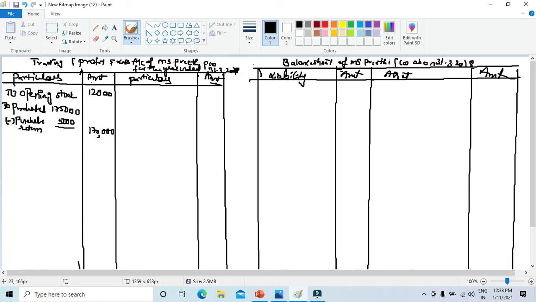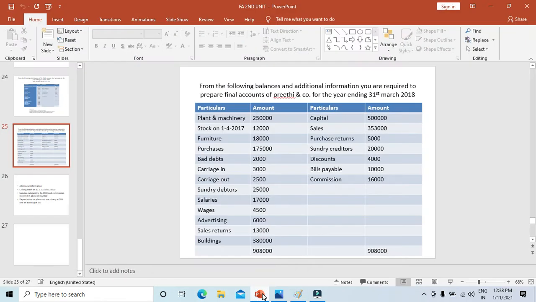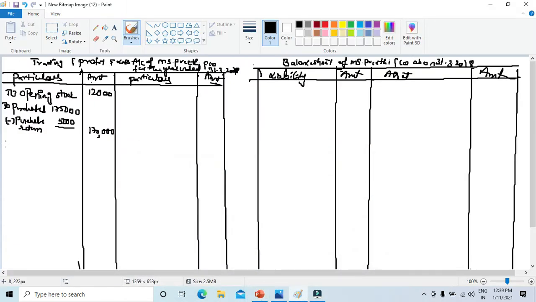If you see this, all the manufacturing related items you need to take down. Carriage in you are going to take, wages you are going to take over here only. Carriage in is 3,000, wages is 4,500. So let's take those items also. To wages 4,500. To carriage in it is 3,000. What's another item?